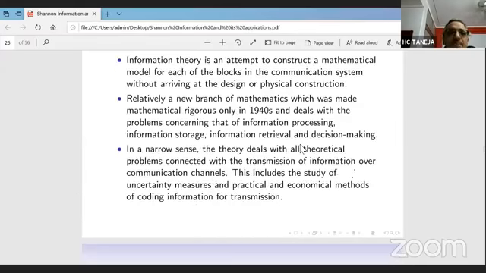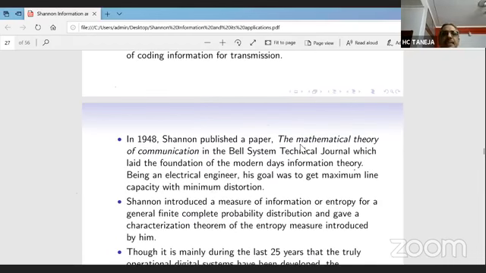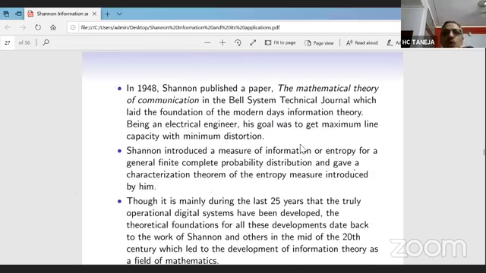This all started in the year 1948, when Shannon published a paper, The Mathematical Theory of Communication, in the Bell System Technical Journal. He thought that a communication message can be considered random in nature, and he wanted to measure the uncertainty associated with a random message. For this, he gave the concept of entropy, which I have told you about earlier.